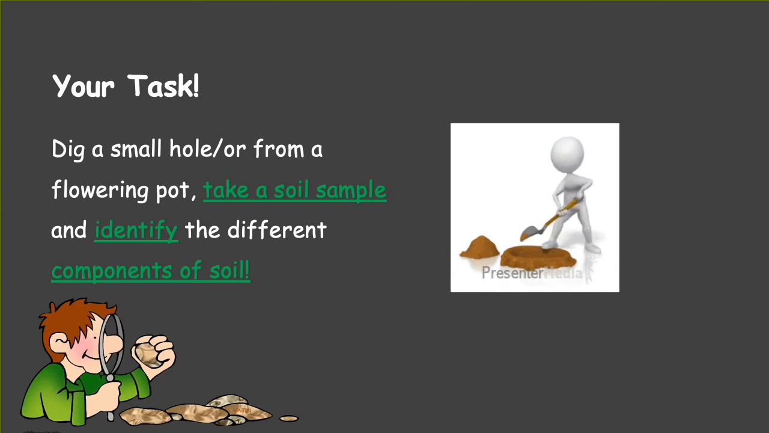Now, it's your task. Today you have to dig a small hole, or from a flowering pot, take a soil sample and then identify the different components present in soil. Okay? You can draw the components you saw in your exercise book.